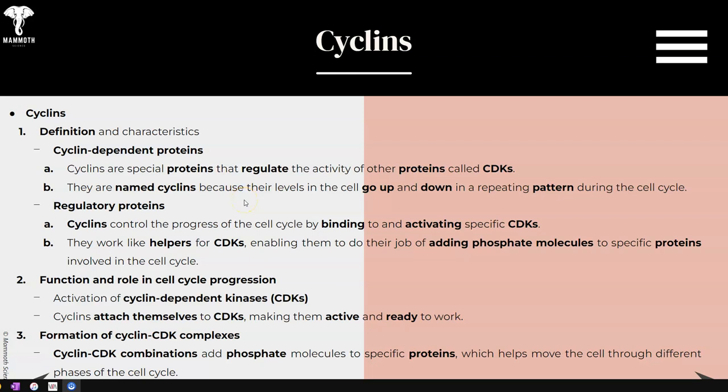These cyclins control the process of the cell cycle by binding to and activating specific CDKs, and they work like helpers for CDKs, enabling them to do their job of adding phosphate molecules to specific proteins involved in the cell cycle. So what are the CDKs? They are cyclin-dependent kinases. The cyclins attach themselves to CDKs, making them active and ready for work. So the cyclin-CDK combinations add phosphate molecules to specific proteins and help the cell move through different phases of the cell cycle.